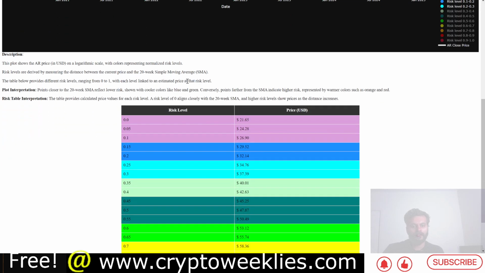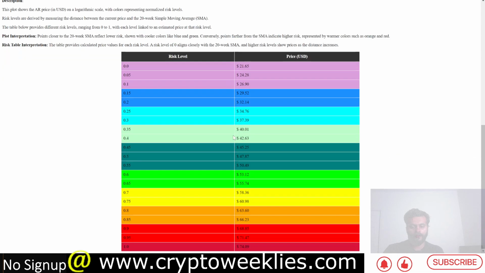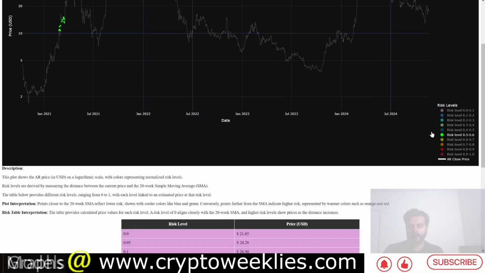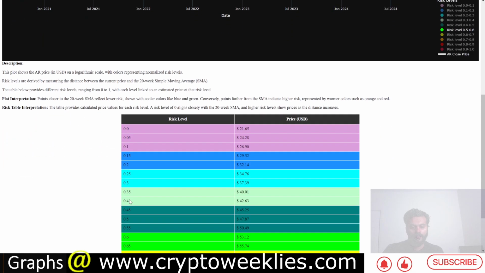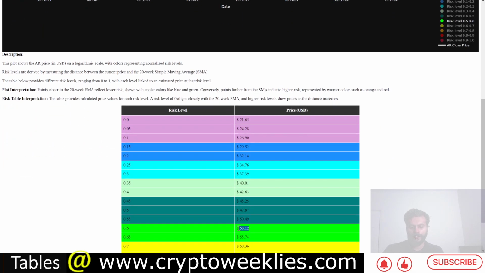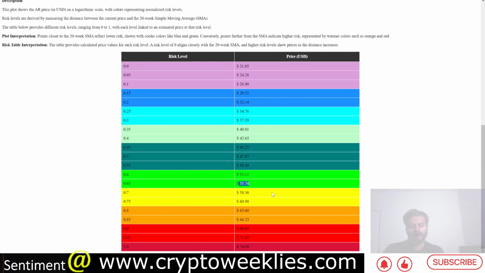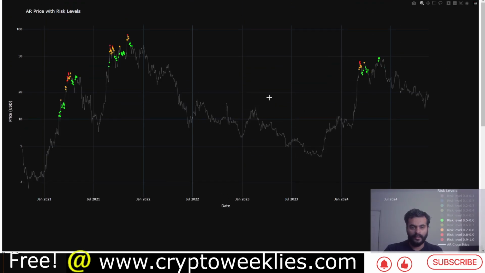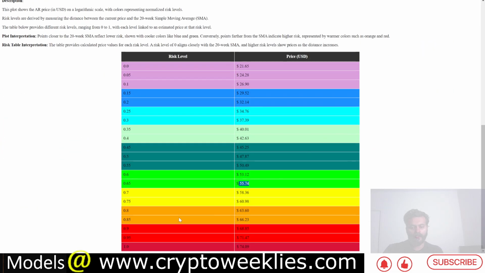Again, right now the risk level per this model is close to zero, and if the price were to go back to this 0.5 or 0.6 risk level over here in this green territory, that green territory is at around between $53 and $55. From here, it's about a 3x from the $18 level to that $54 level. And for the lofty goals, in the ultra bullish scenarios between this orange and red color code, if Arweave were to have that significant move, the corresponding price at this point in time is between $63 and $74.